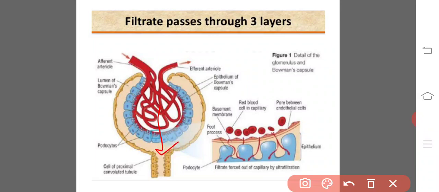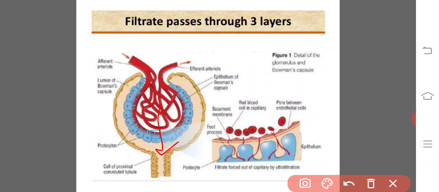It consists of salts, glucose, amino acids, vitamins, urea and other nitrogenous wastes and some other micromolecules. So the solute formed due to the ultrafiltration is known as the primary urine, otherwise glomerular filtrate, or nephric filtrate.